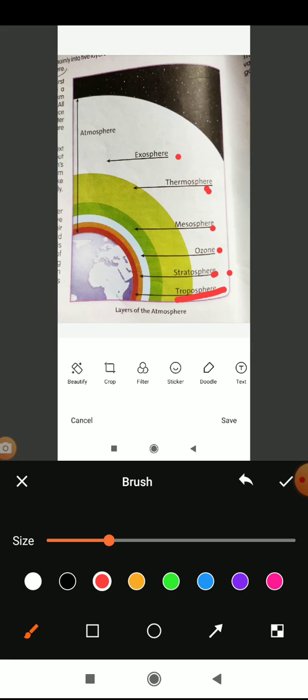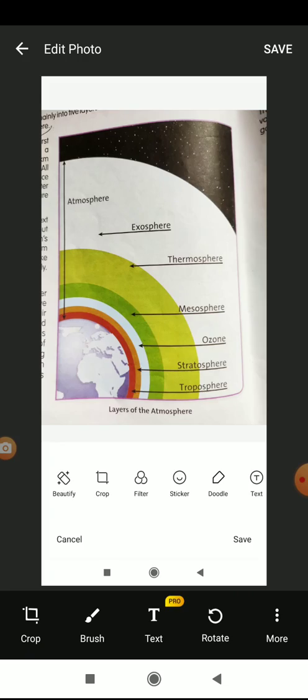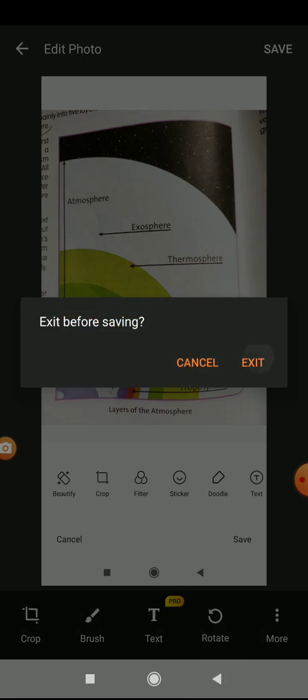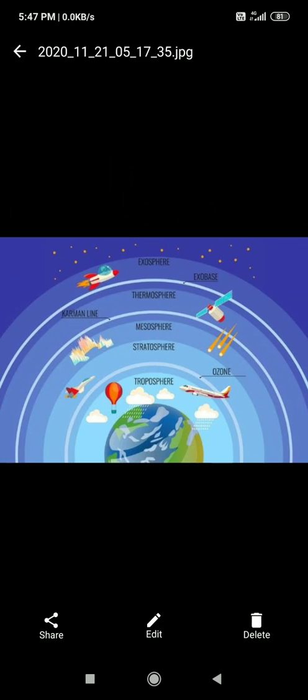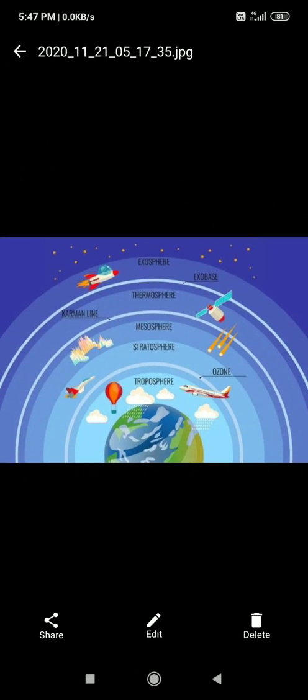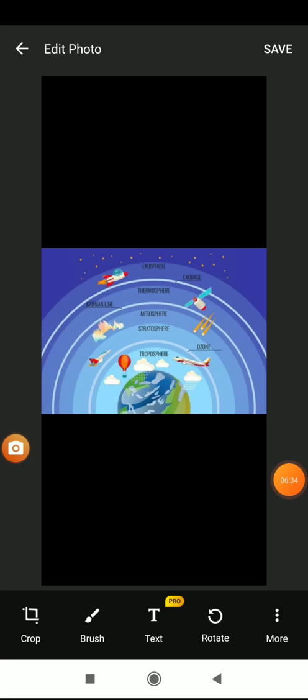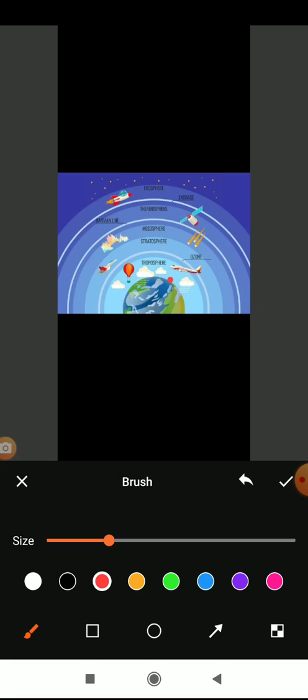So do you know in which layer of the atmosphere we live, right? We live in the troposphere. You can see here we live in the first layer, that is troposphere, okay. Because the gravity pulls whatever gases are present, like oxygen, which is important to us, nitrogen, other gases, whatever gases are present in the air, they are very dense, they are present in high amount in the troposphere only. That's why we are living in the troposphere only, okay, here.